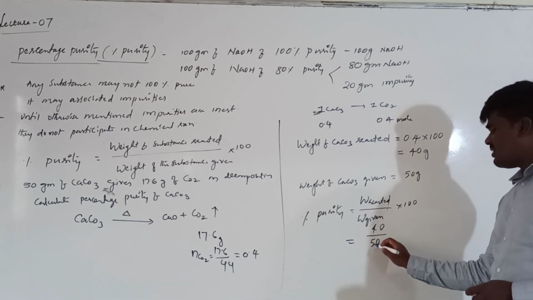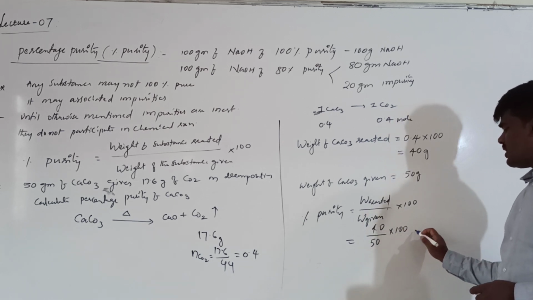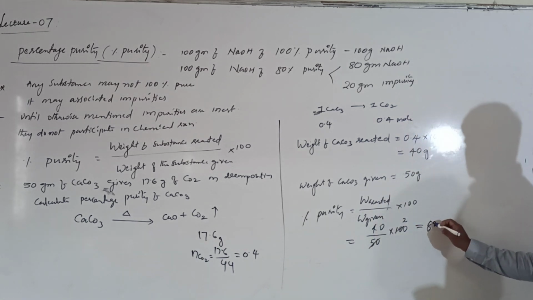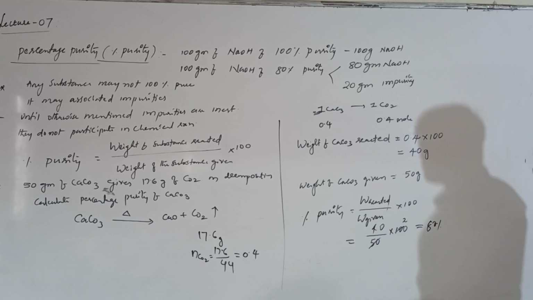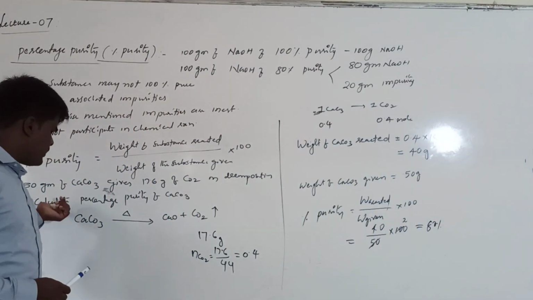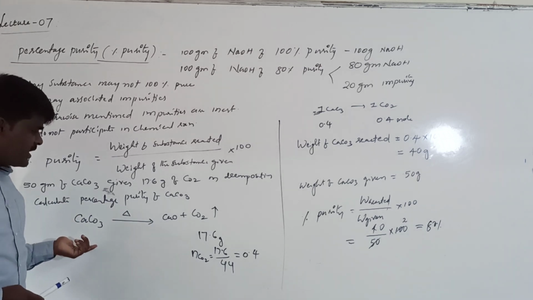What is the weight given? 50 grams into 100. How much does it come to? It comes to be 80% pure. What is meant by this? What can we conclude? Out of 50 grams of calcium carbonate, only 40 grams is participating in the reaction.